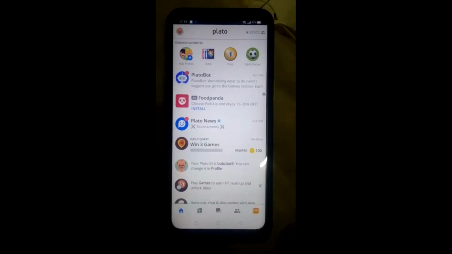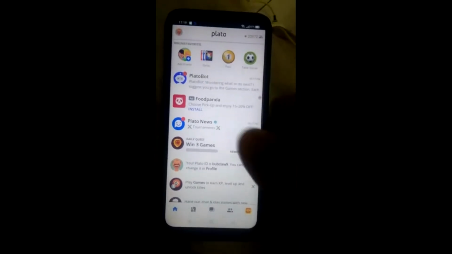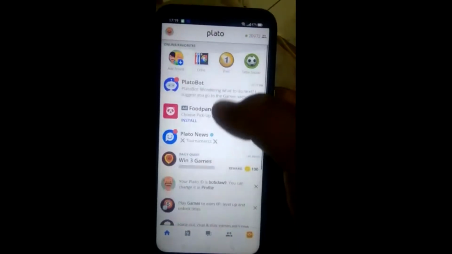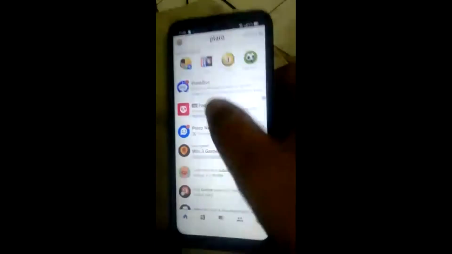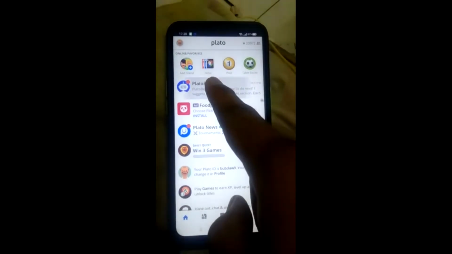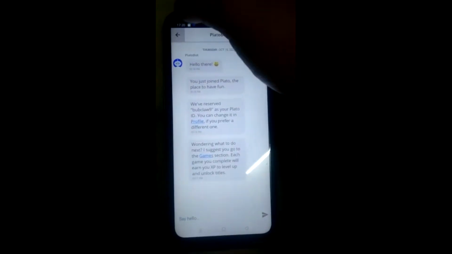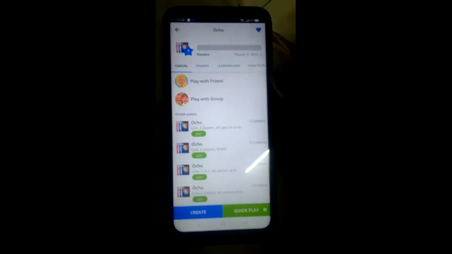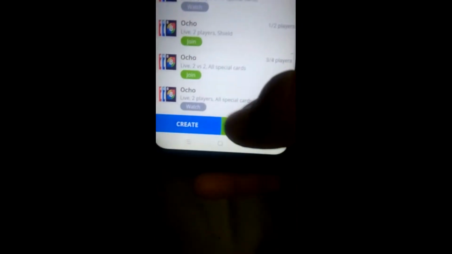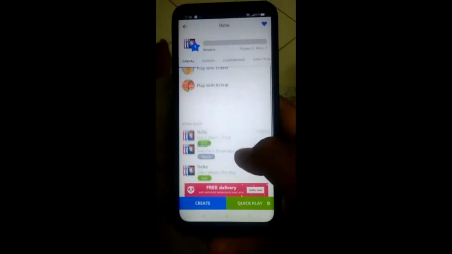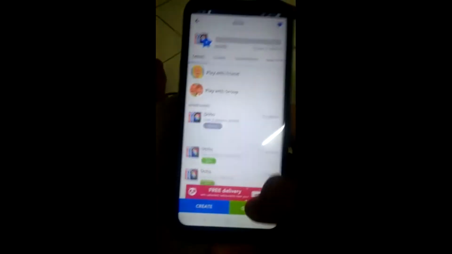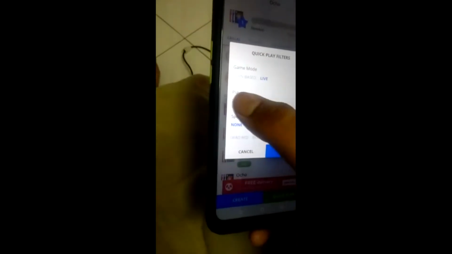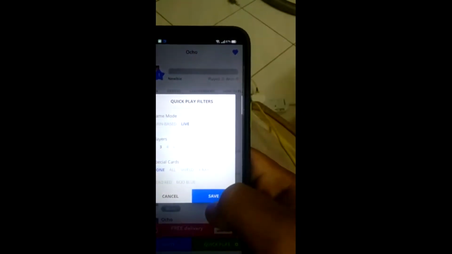So Plato Ocho is a mobile game. It's mobile based. This is the interface when you come in. So this is our game here. And then this is the lobby. So quick play, normally I'll set it to between 2 to 3 players, and then I'll save it.